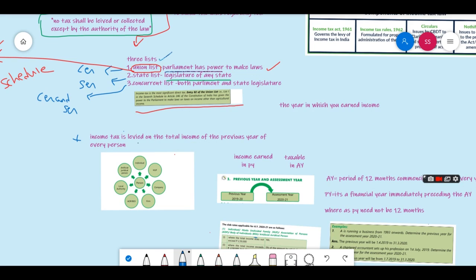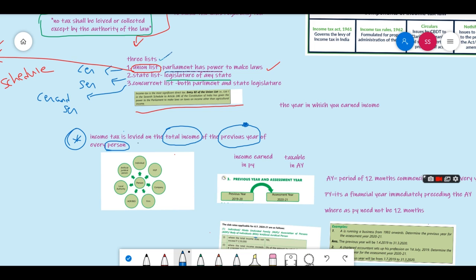Now, this is very important. Income tax is levied on the total income of the previous year of every person. So here you should know what is meant by total income they are talking about, what is meant by previous year, and what is meant by person. These are the three things you should know, right? So let's start discussing this.